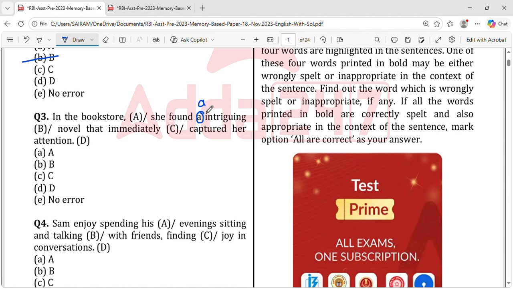Directly you can say, see what you have to do is, if you don't know anything, try to understand the sentence in your language. Try to understand what the statement means. After you understand the statement, you could see that it is relating to something, but this is not matching.